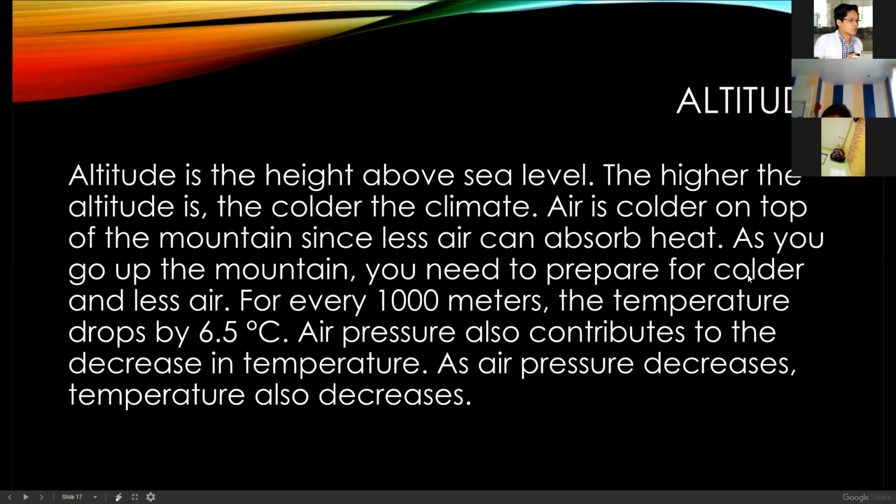That's the marking between north and south. Altitude is the height above sea level, just like your sky. Just like when you're riding a plane, the higher the altitude, the colder it becomes.